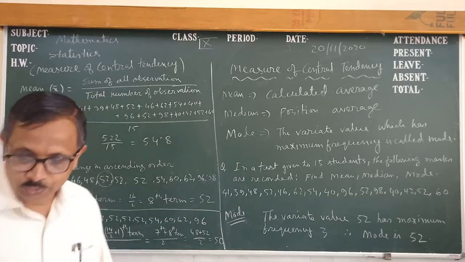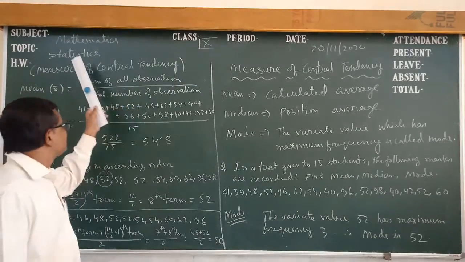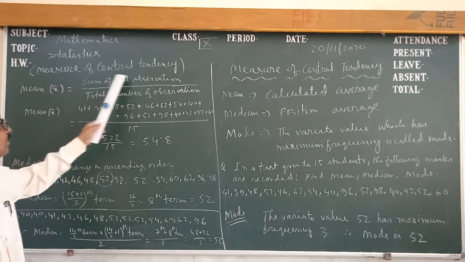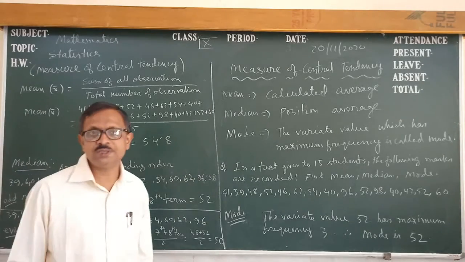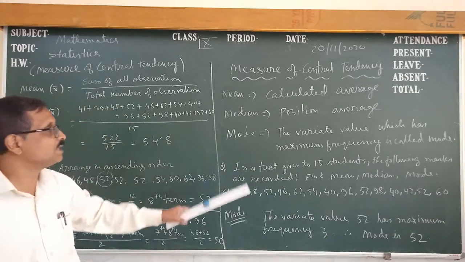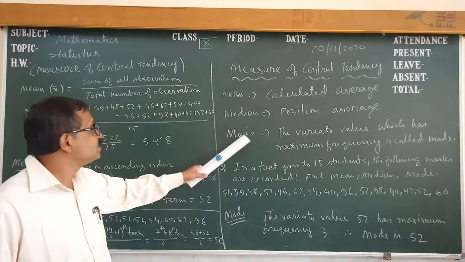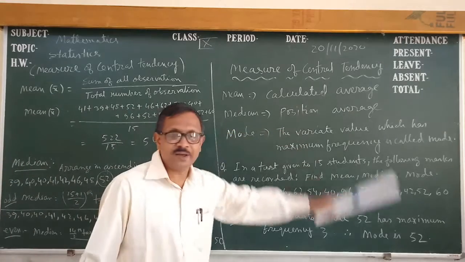Today I am going to teach you mathematics of class 9 and today's topic is statistics. In statistics today we will do measures of central tendency. So mean, median, mode. These are called measures of central tendency. They have a tendency towards the center, so that's why they are called measures of central tendency.